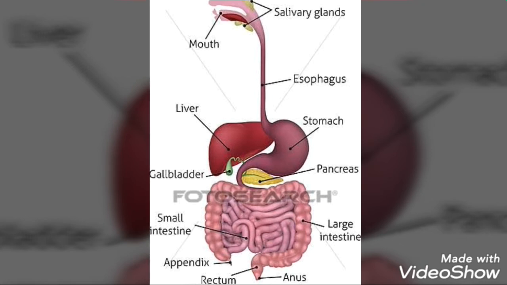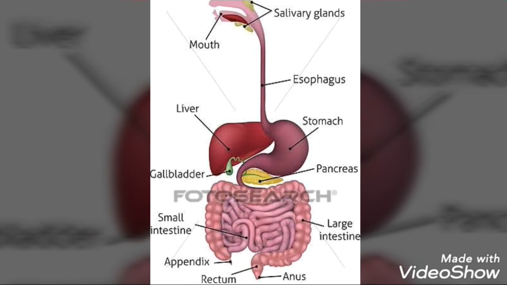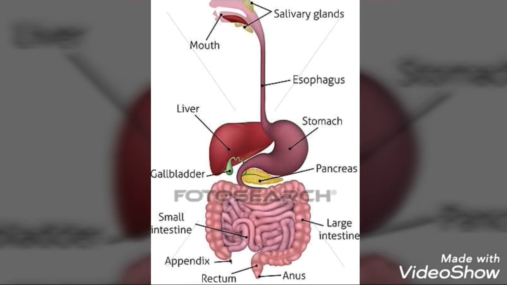They are present in the secretion of glands associated with the digestive system. The glands are the salivary gland, which is found in the mouth, then gastric glands found in the walls of the stomach, then the pancreas. These are the major glands that produce enzymes.